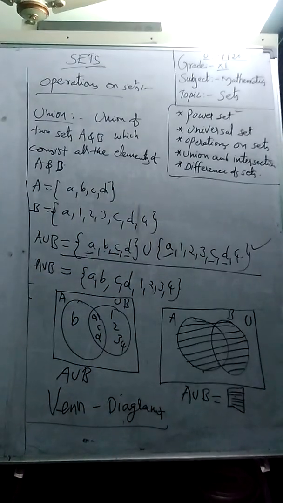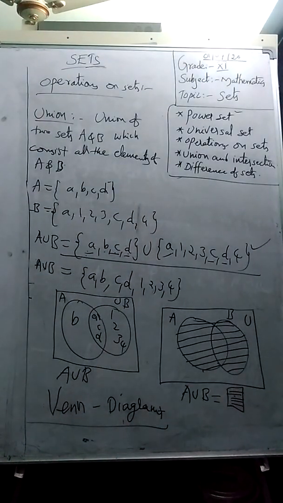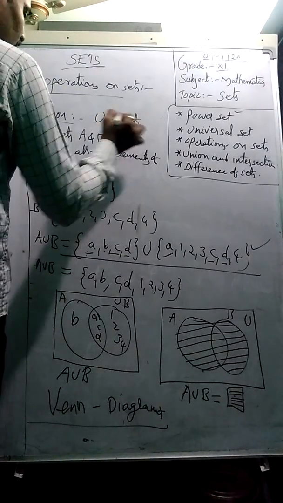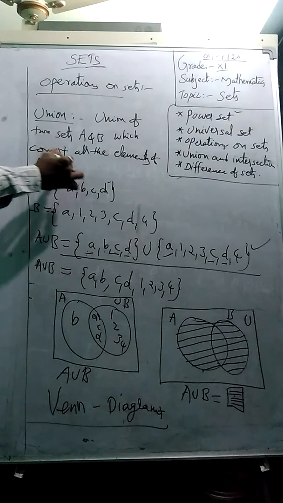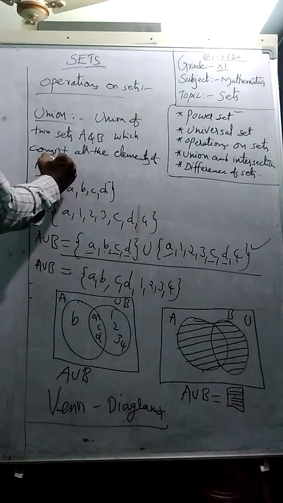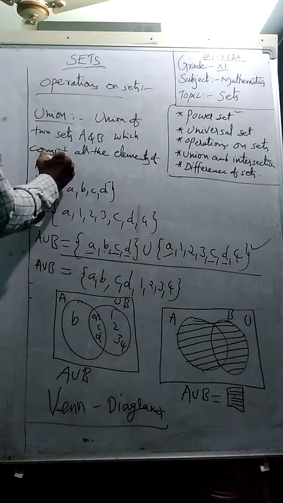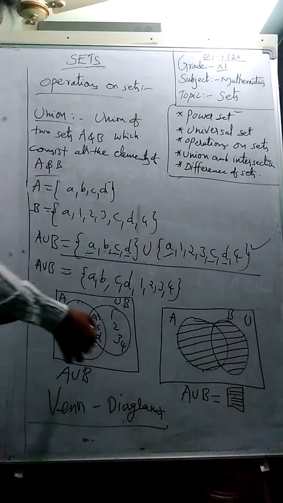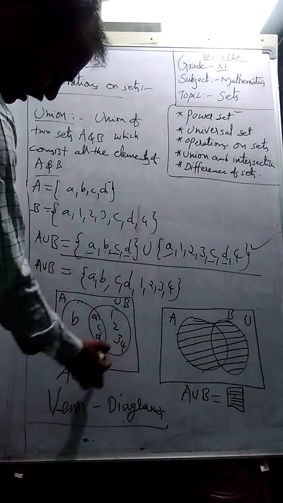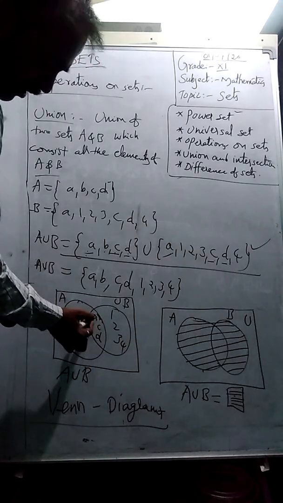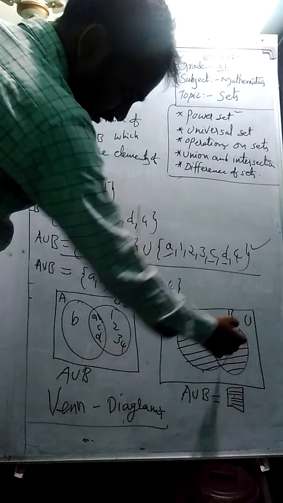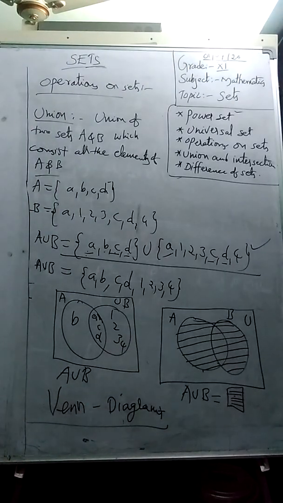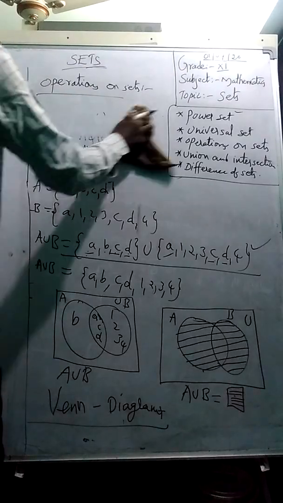Once again, I am repeating: all the elements of the given two or three sets, it may be three also but here we take only two, is called union, and we write all together. This is set A, set B. Whatever the common elements, we write here, and this is the shading part of A union B. This is the way to represent the union of two sets.